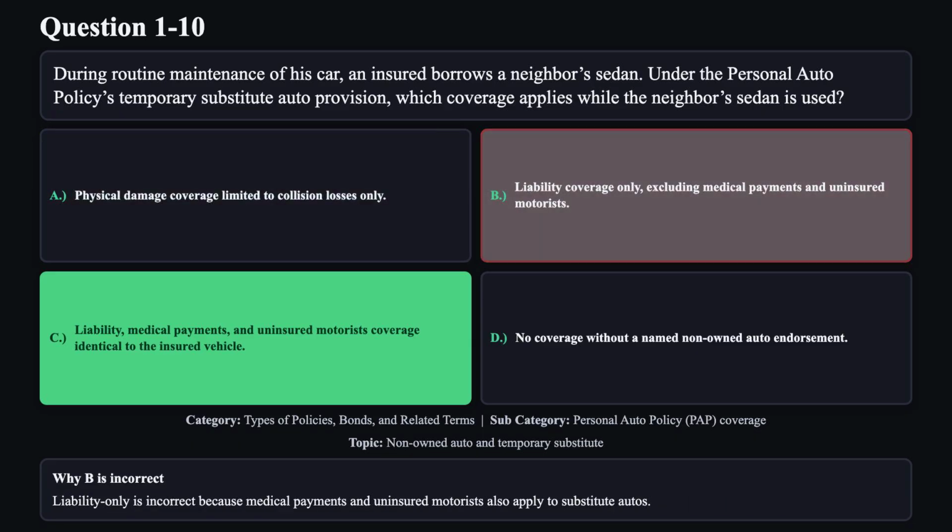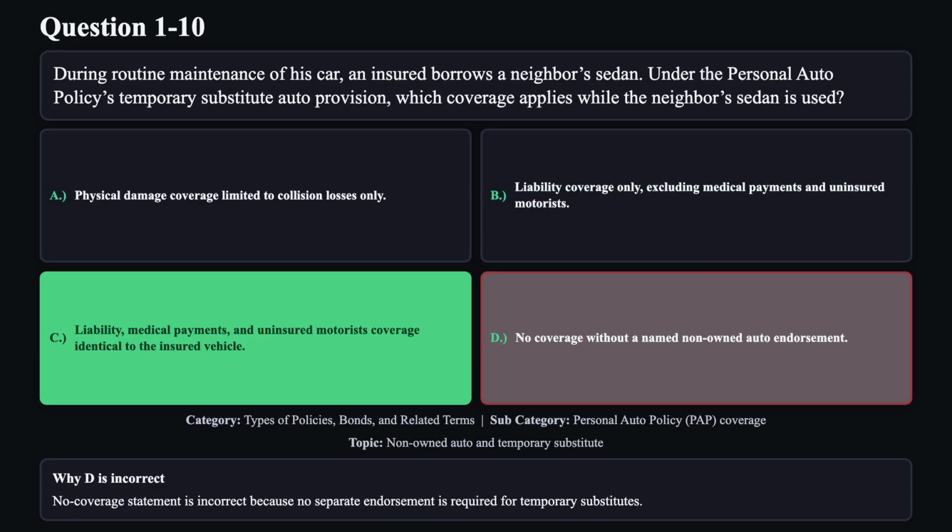Reason B is not correct. Liability only is incorrect because medical payments and uninsured motorists also apply to substitute autos. Reason D is not correct. No coverage statement is incorrect because no separate endorsement is required for temporary substitutes.